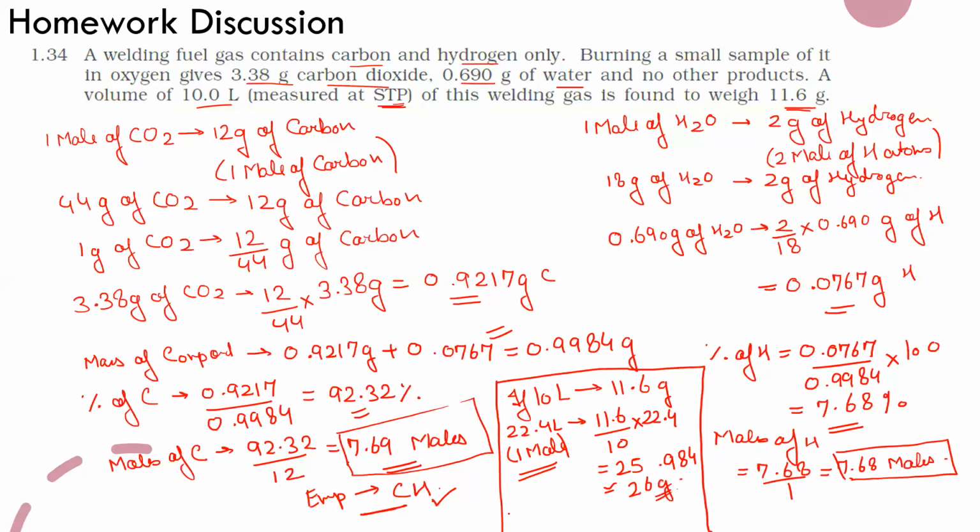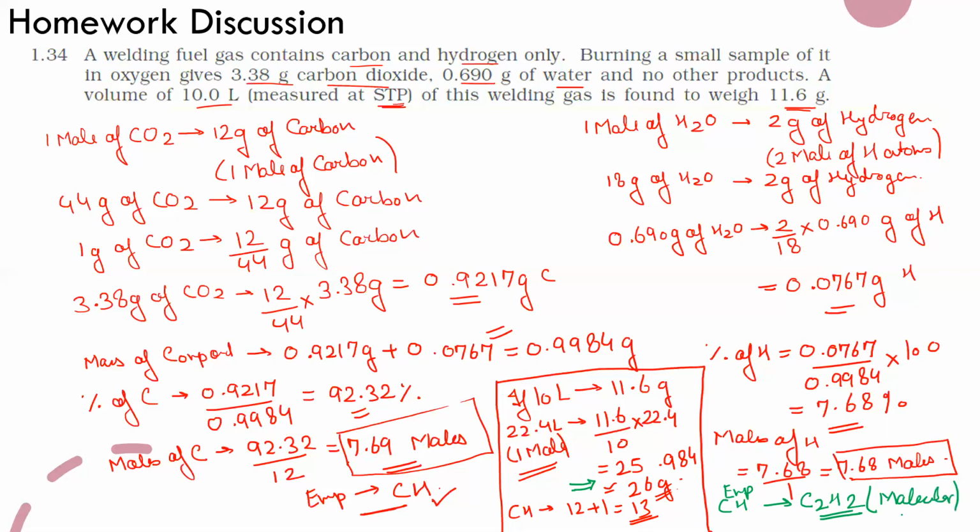Now the molar mass of CH is 12 plus 1, equal to 13, but the molar mass should be 26. So CH is the empirical formula, whereas the molecular formula will be C2H2.